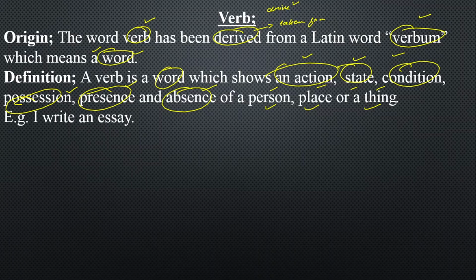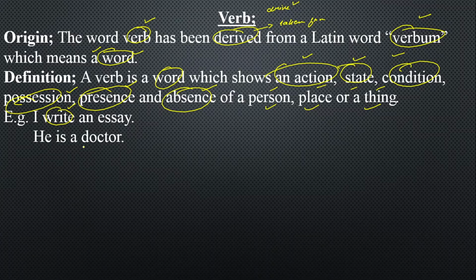I write an essay. Here verb is a word which is showing an action. Write is your verb, and here it is showing an action: I write an essay. Now what is an action verb? In which there is movement of hands and legs and you perform an action. Those can be sometimes stative where you think. So verb shows an action like write. I write an essay.